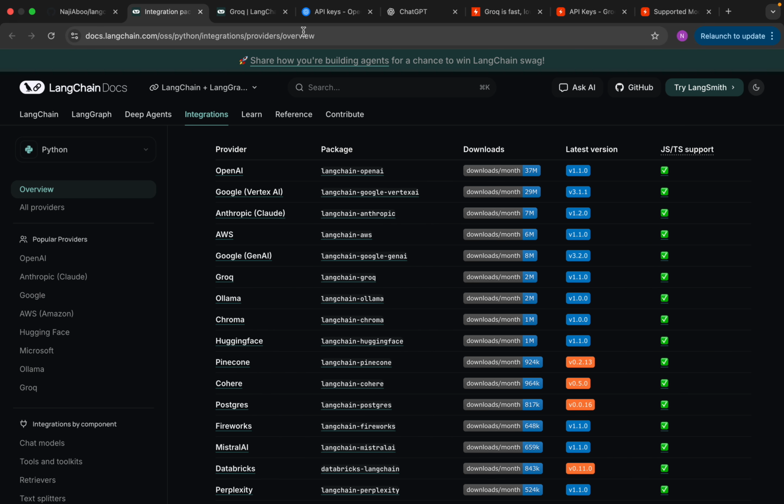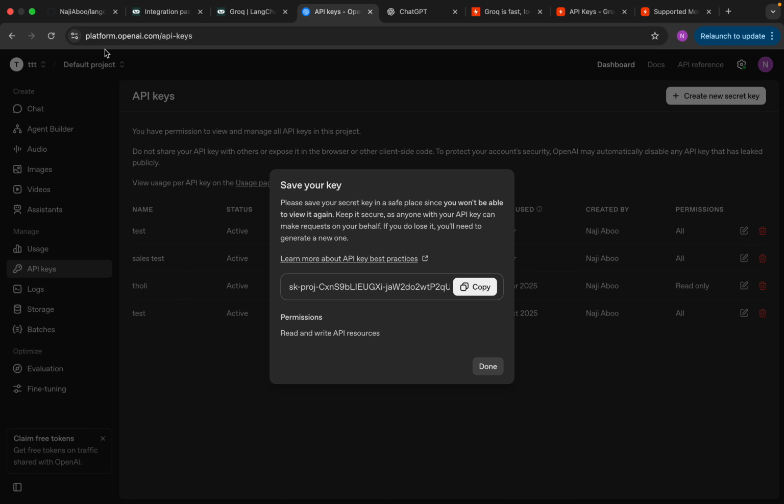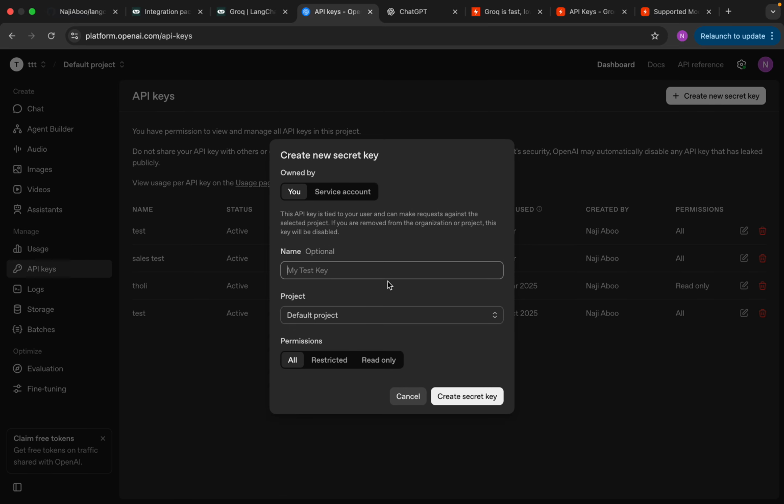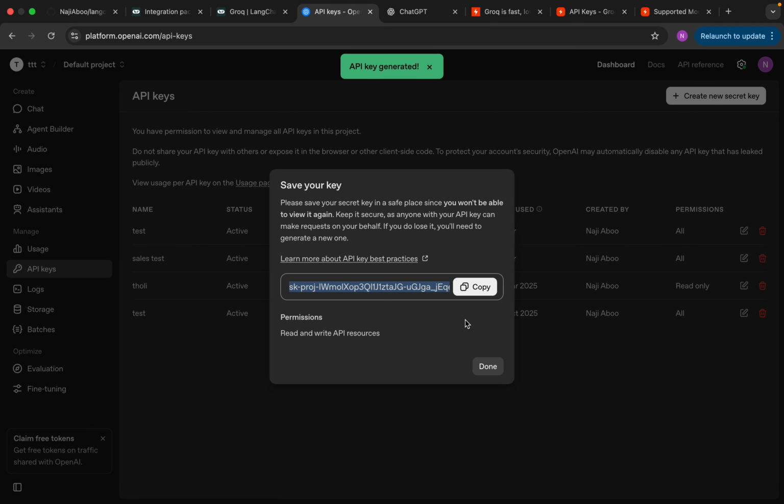For that, you can go to platform.openai.com, openai.com/API key. This can be used. Go to this website, the OpenAI platform. Come here and give your name, I mean the key name can be given, and just click on create, and the API key will be there. Just copy this.